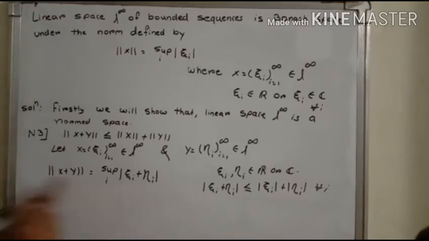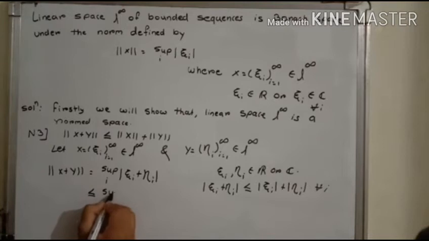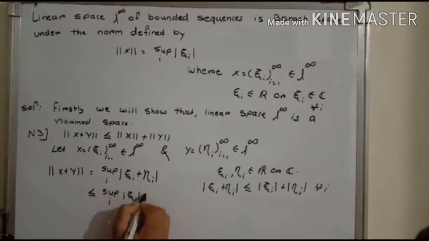Using this, it is less than or equal to the supremum over i of mod xi_i plus mod eta_i.